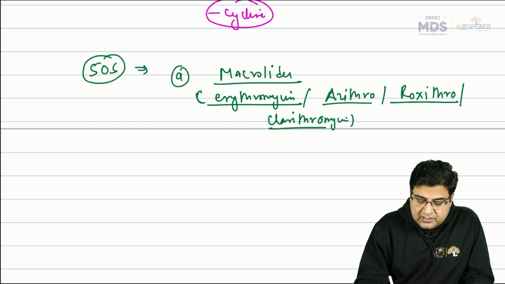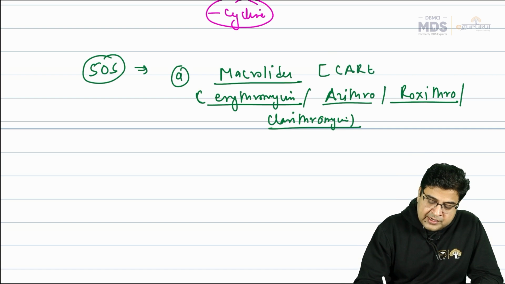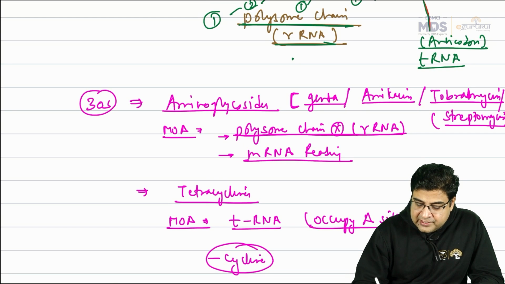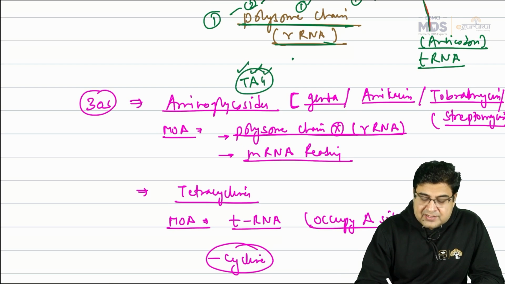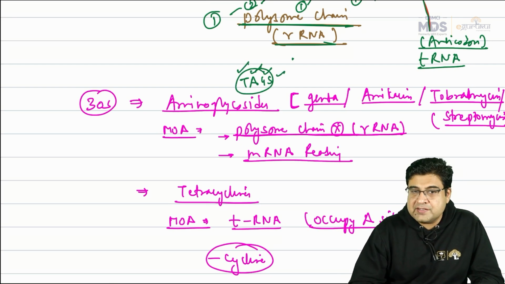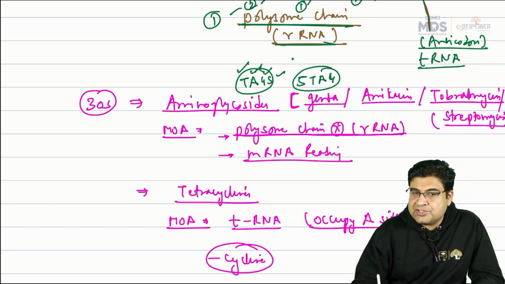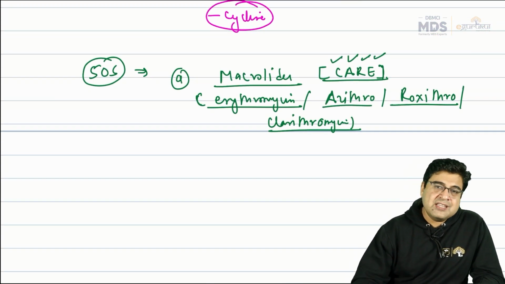So we have medicines like azithromycin, roxithromycin, clarithromycin, and erythromycin. You can remember them with the mnemonic CARE: clarithromycin, azithromycin, roxithromycin, erythromycin. All these medicines are known as macrolide antibiotics. We can see even the aminoglycosides end with the word mycin. For aminoglycosides, you can remember the mnemonic TAG: tobramycin, amikacin, gentamicin, and S means streptomycin. So the mnemonic is TAGS or STAG, whichever you want to remember. These antibiotics which end with mycin are the aminoglycosides, and CARE is a mnemonic to remember the mycins known as macrolides.